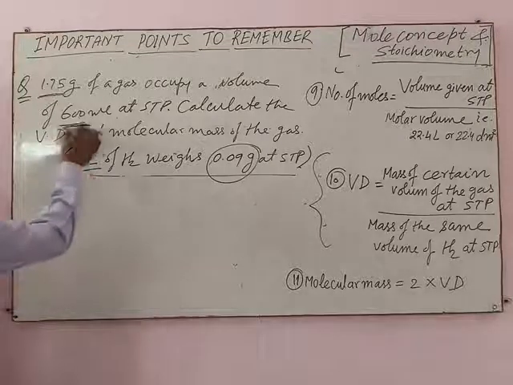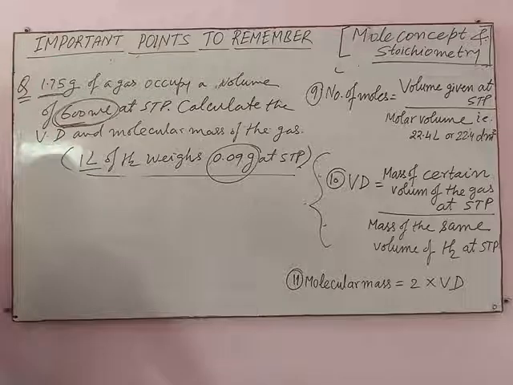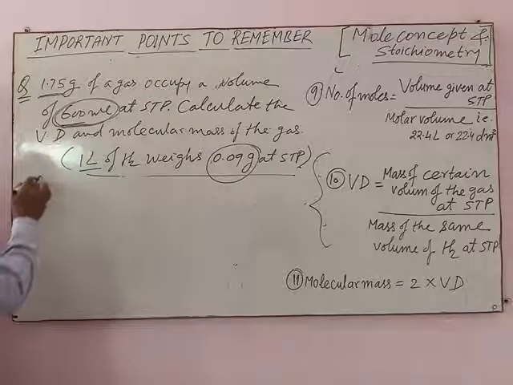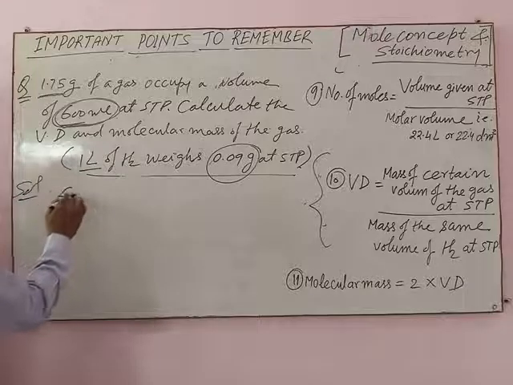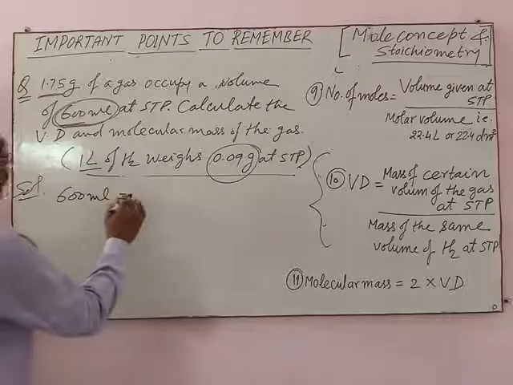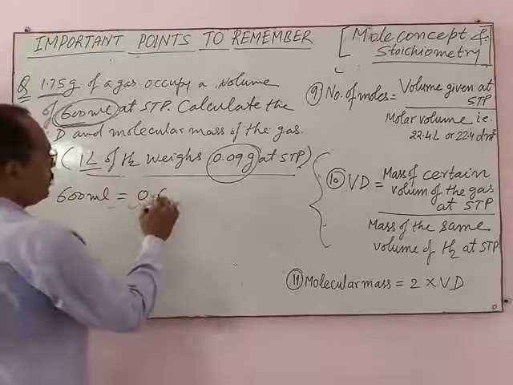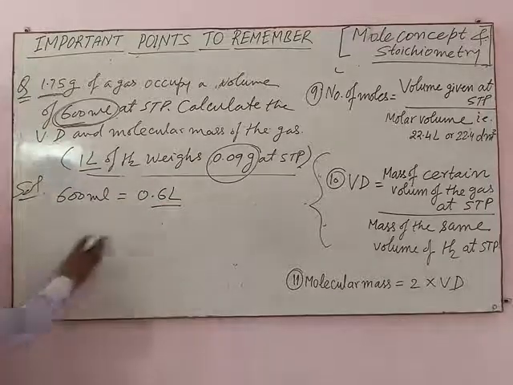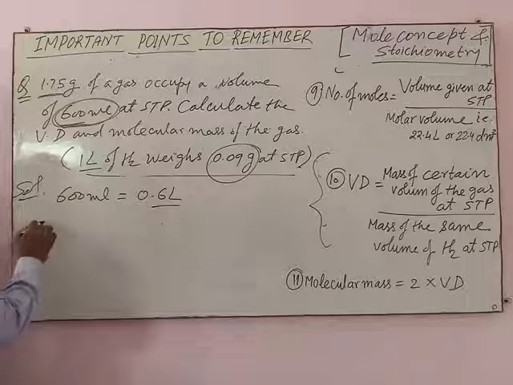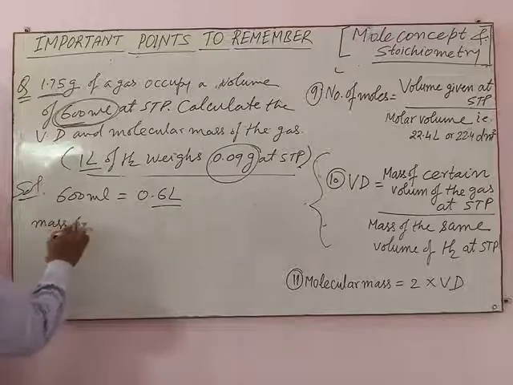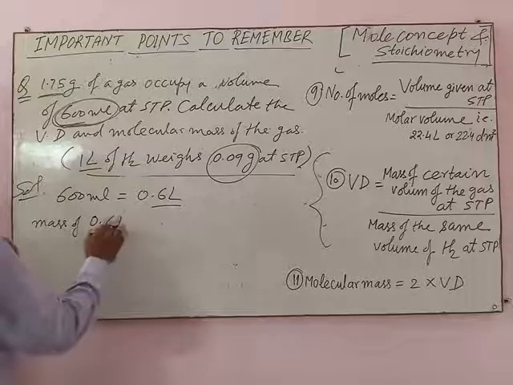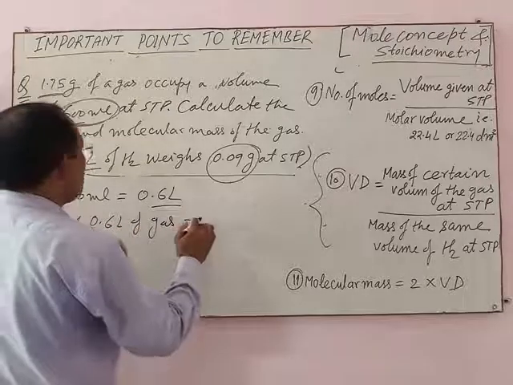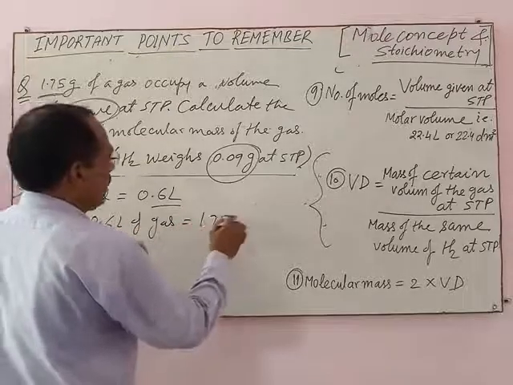So first of all, convert this value into liter. Solution: 600 ml equals 0.6 liter. Mass of 0.6 liter of gas is equal to 1.75 gram.